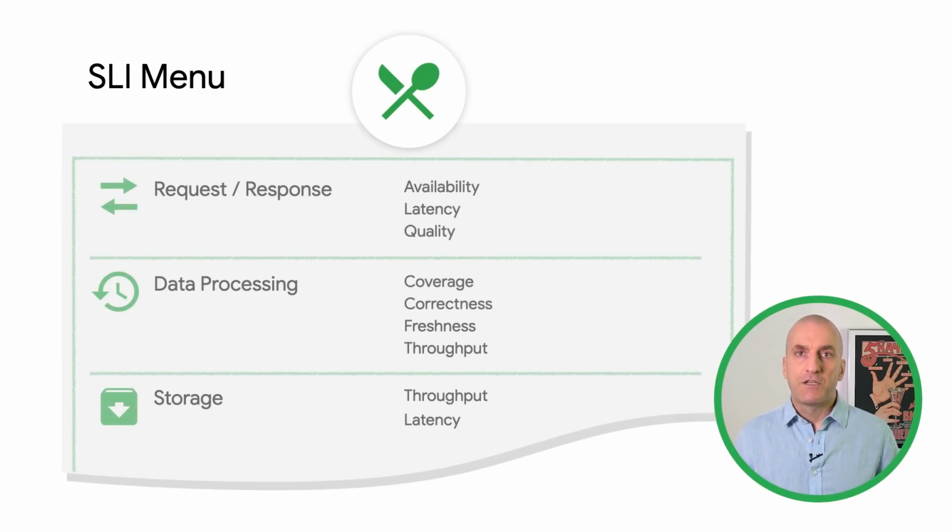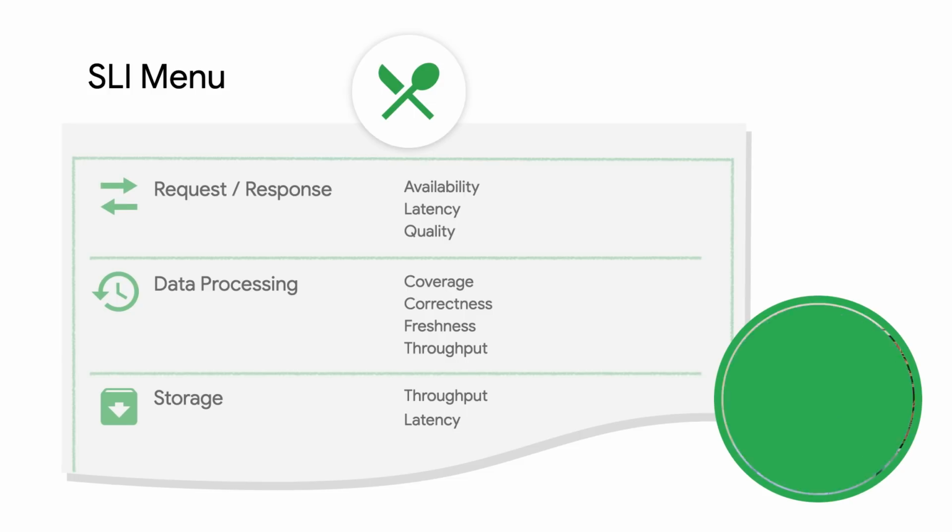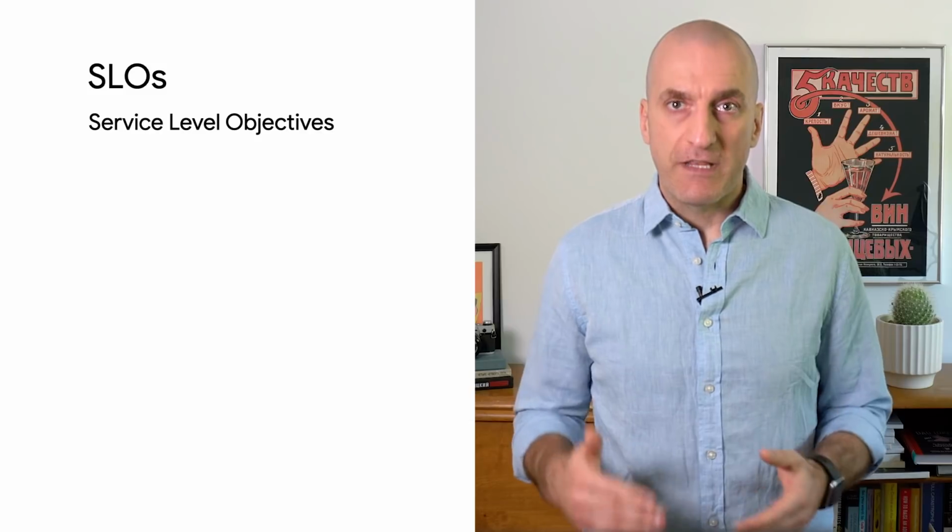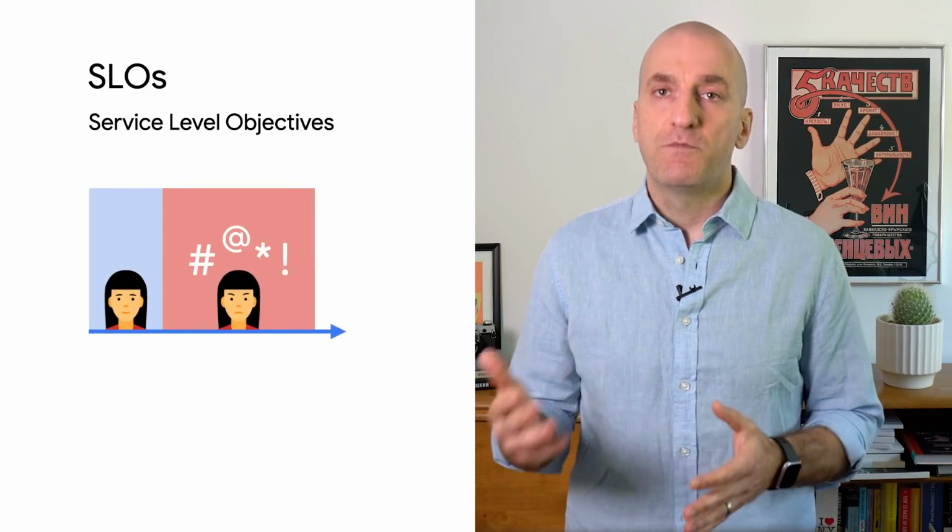Here are other potential SLI types you can consider using for your service. The SLI menu helps you choose an SLI for your service based on who your users are, what they expect from your service, and how they use it. Okay, we know what we're going to use to measure the reliability of our service. Next, we're going to set a reliability target for our service. The target we set is called the SLO, or Service Level Objective.